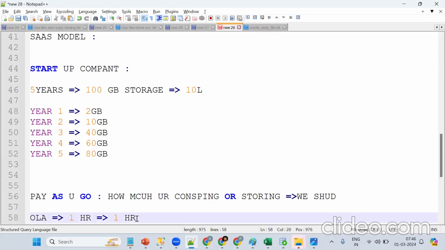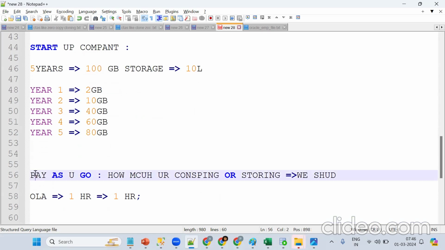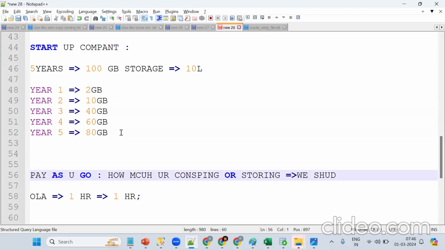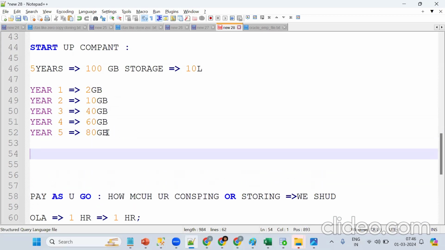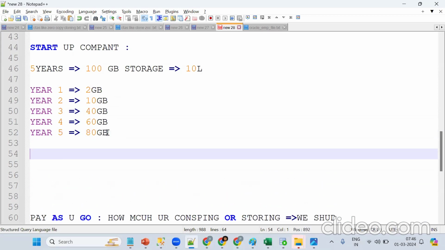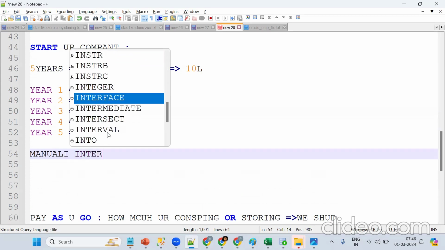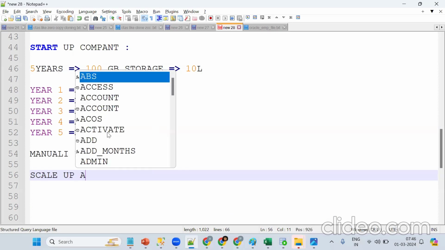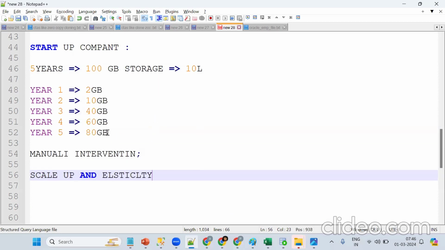That's why every company wants to reduce the cost. Here, unnecessarily for the first 3 years they have to pay. Next, if I want to increase the size, it will take manual intervention. But in Snowflake, we can easily scale up. Elasticity is there. We can easily increase the size or decrease the size, increase the processing, anything.